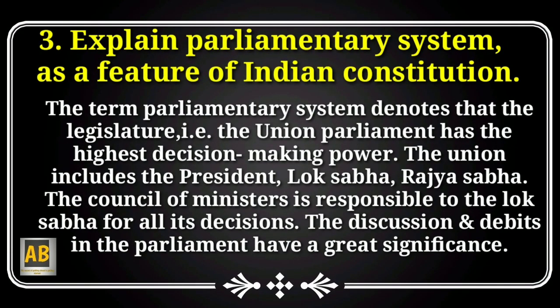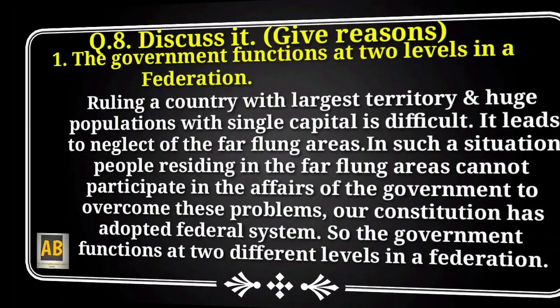Explain the parliamentary system. As a feature of the Indian Constitution, the term parliamentary system denotes that the legislature, that is, the Union Parliament, has the highest decision-making power. The Union Parliament includes the President, Lok Sabha, Rajya Sabha. The Council of Ministers is responsible to the Lok Sabha for its decisions. The discussion and debates in the Parliament have a great significance.